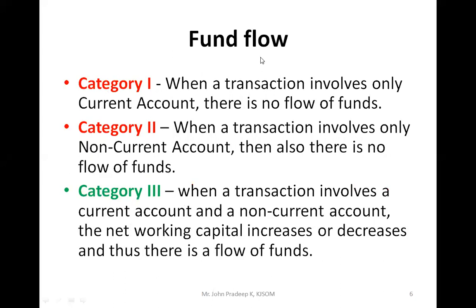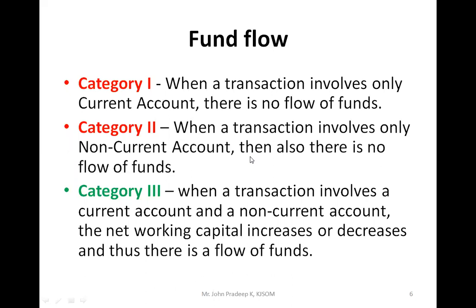And then yesterday we saw category 1, 2, and 3. In each category, will there be a flow of fund? Can someone tell me in which category there will be a flow of fund? Category 3, the third category. Why? Why in the third category, and why not in category 1 and 2? Because, as we discussed yesterday, the net working capital is increasing or decreasing in that category.